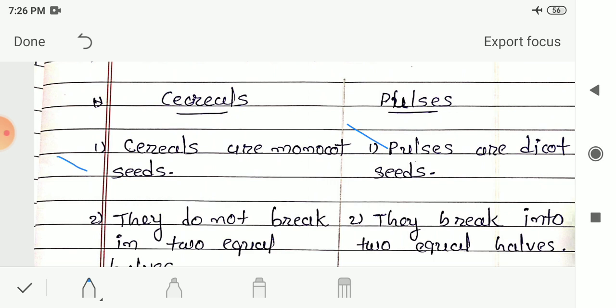When we break monocot seeds or cereals, we get small pieces, or we cannot get two equal halves. This kind of seed is known as a monocot seed, so cereals are a kind of monocot seed. And if we break pulses, then we can get two equal halves of the seeds. This kind of seed is known as a dicot seed, and pulses are examples of this kind of seed. So pulses are dicot seeds.